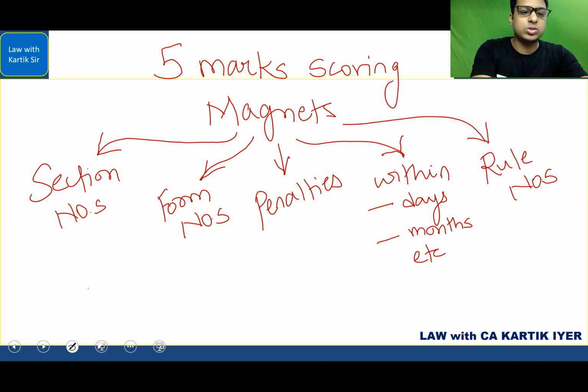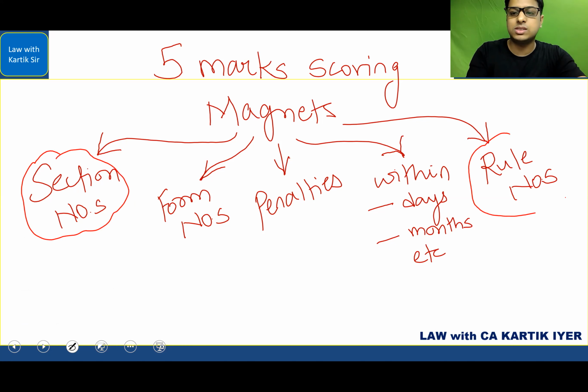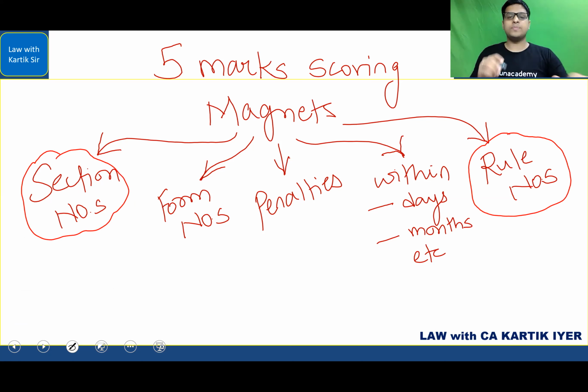First is in relation to section numbers, and I'll take the brother of section numbers, that is rule numbers. Now, how do you study section numbers and rule numbers? You have to always find some kind of pairing with them. Always make some kind of pairs so that you are able to remember both together.